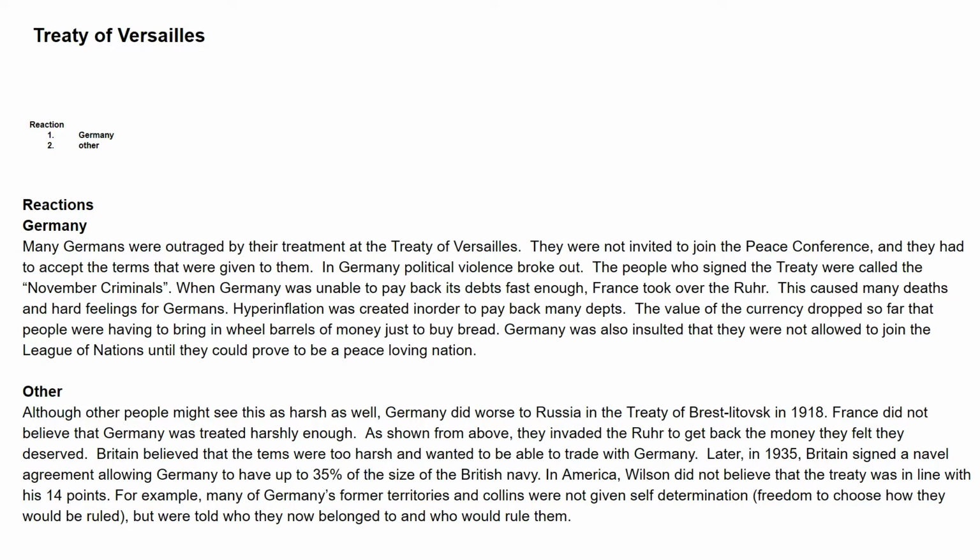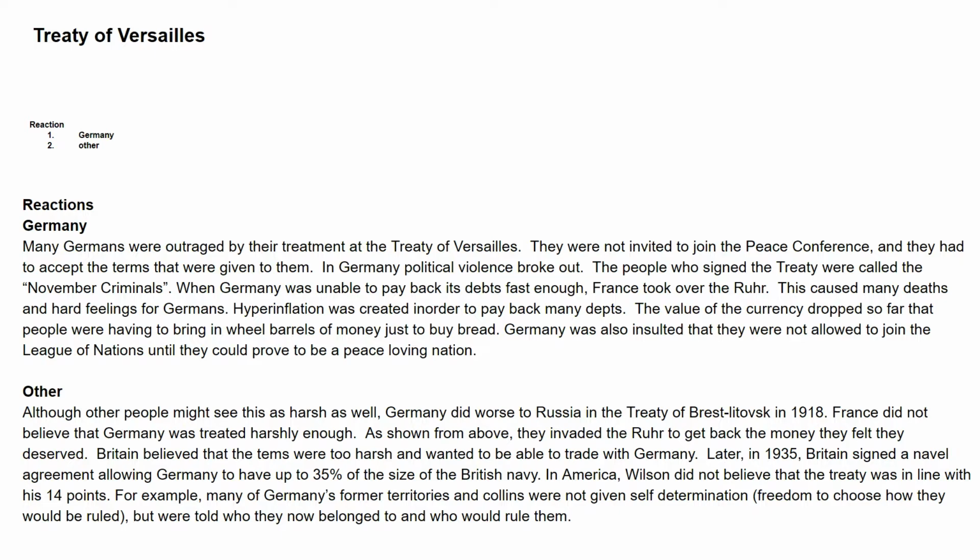So my quick writing. The reaction from Germany: many Germans were outraged by the treatment of the Treaty of Versailles. They were not invited to join the Paris Peace Conference, and they had to accept the terms that were given to them. In Germany, political violence broke out. The people who signed the treaty were called the November criminals. When Germany was unable to pay back its debts fast enough, France took over the Ruhr. This caused many deaths and hard feelings for Germany. Hyperinflation was created in order to pay back many debts. The value of the currency dropped so far that people were having to bring in wheelbarrows of money just to buy bread. Germany was also insulted that they were not allowed to join the League of Nations until they could prove to be a peaceful, loving nation.